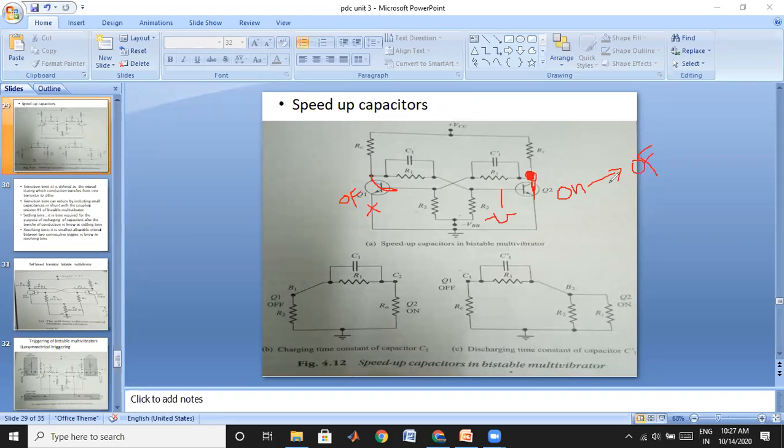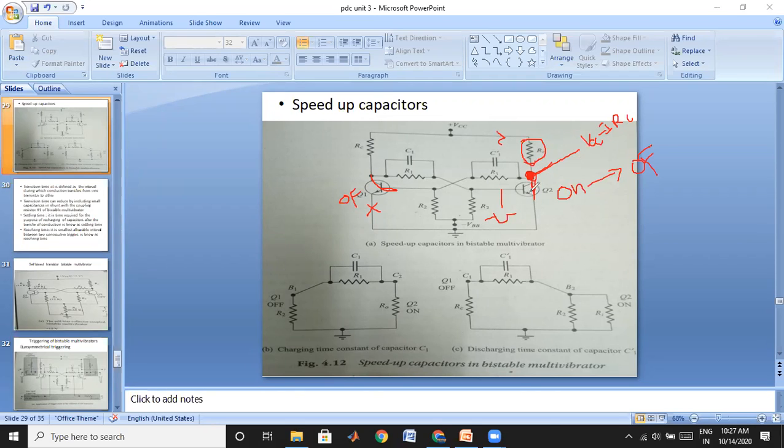Okay, when it is moving to the off state, what happens? The voltage at this point gets increased, because in the on state more current will be flowing. It is a short circuit path, therefore more current will flow, and there will be more drop across this resistance. Therefore the voltage at this point is nothing but VCC minus ICRC.